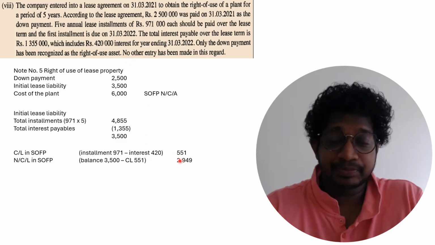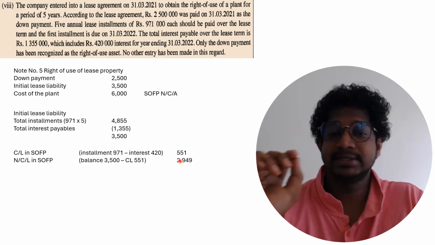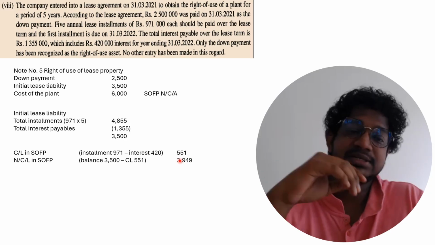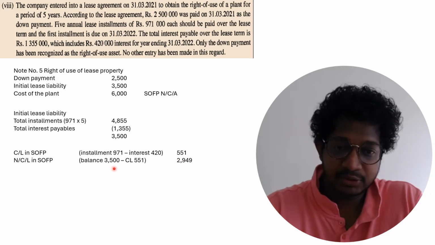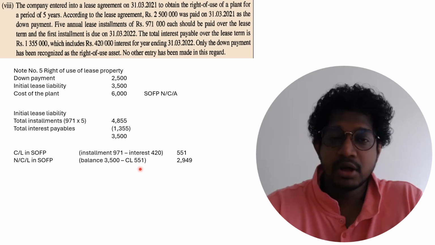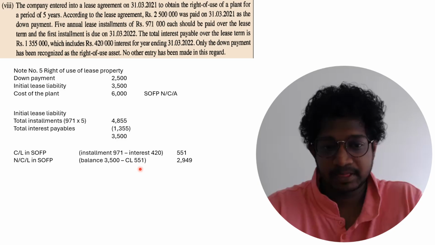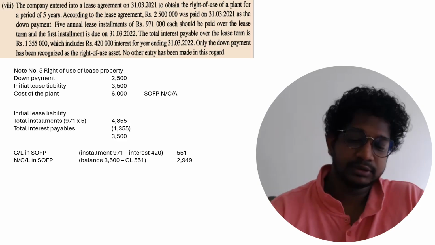So the lease portion that you are settling next year is 551. So in non-current liabilities, the total lease liability is 3,500. From this 3,500, you are going to settle 551 in the next year, right? So your balance in the non-current liability, you have to mention 2,949, right?